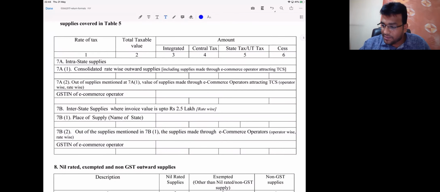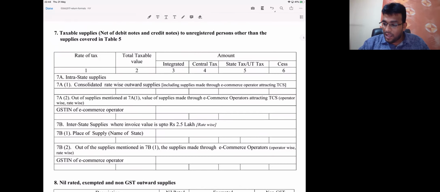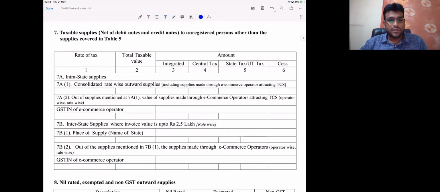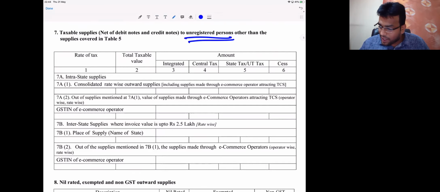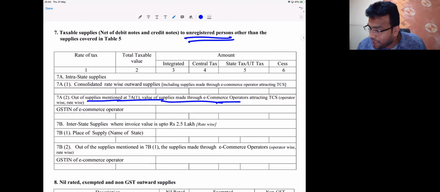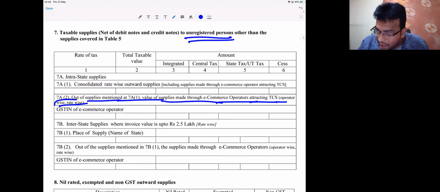You can see here, come on. Please see here. Supplies made to what person? Unregistered person. Taxable supplies to unregistered person. Here also you can see there's a line saying out of supplies mentioned in 7A above, value of supplies made through e-commerce operator attracting TCS.